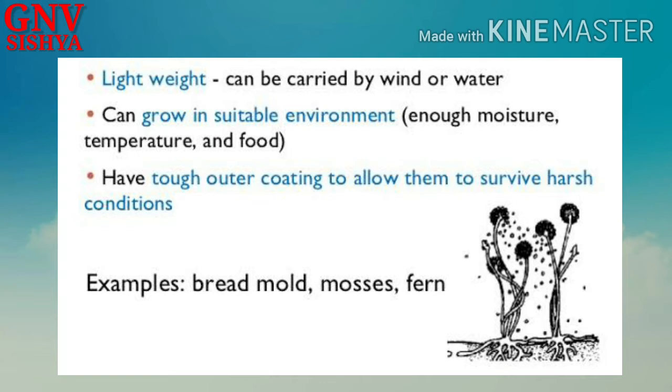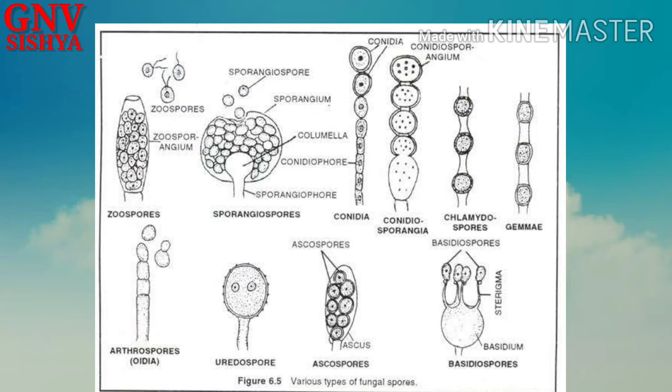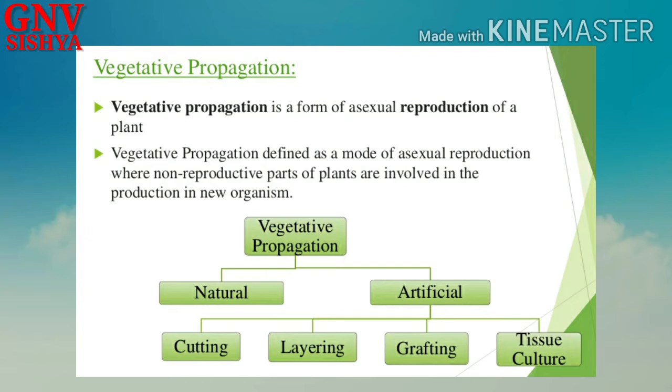So therefore, because of the huge number of spores and the fact that the spores are protected, spore formation is a very advantageous method. Also, the parents still survive, right? The parents are still there and they are able to produce new offspring also. Therefore spore formation is very advantageous. Next, let us move on to vegetative propagation. It is a type of asexual reproduction, okay?